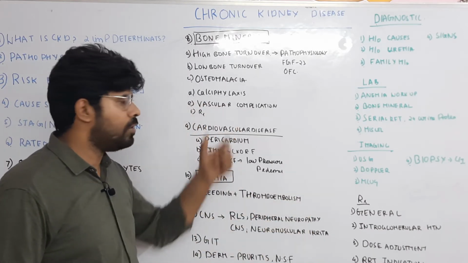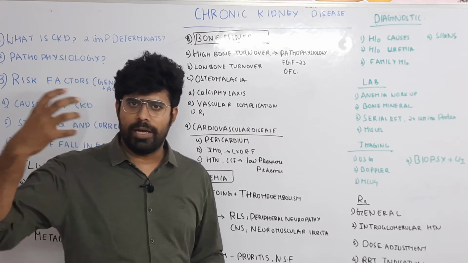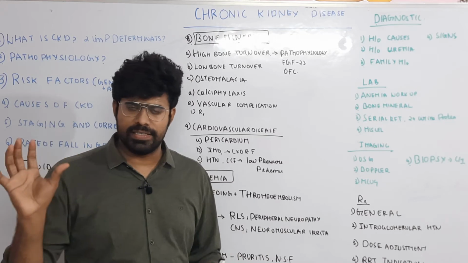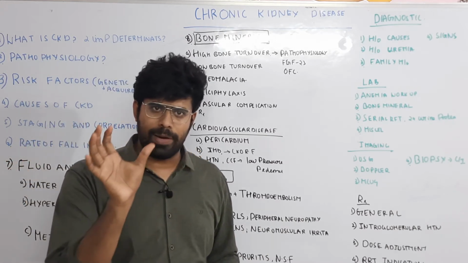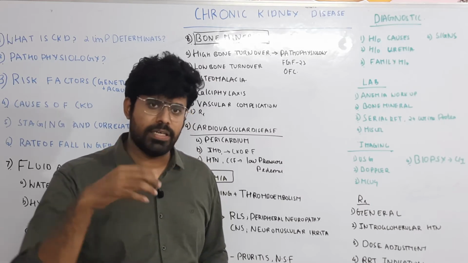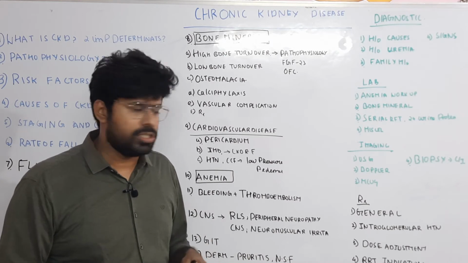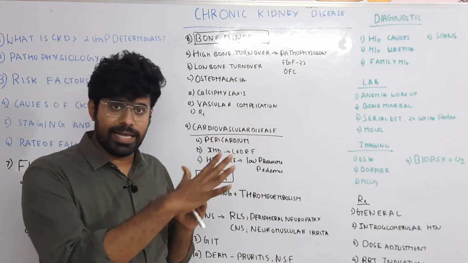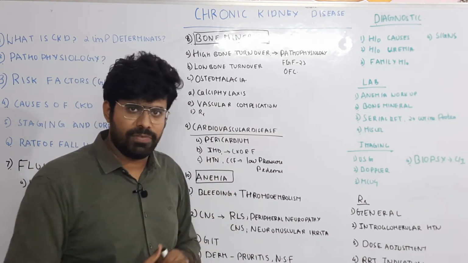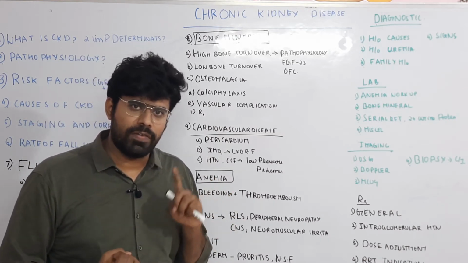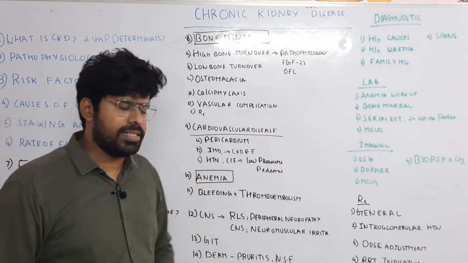So what are the vascular complications? Vascular complications literally means there will be change in the endothelial cells. In hyperphosphatemia, the endothelial cells will be converted into myofibroblast, then osteoblast. This osteoblast will trap calcium and will result in endothelial calcification. The parathyroid hormone can cause medial calcification, and the hyperphosphatemia can cause endothelial calcification. This endothelial calcification can affect the coronary arteries, it can affect the heart valves, it can be associated with hypercalcemia.